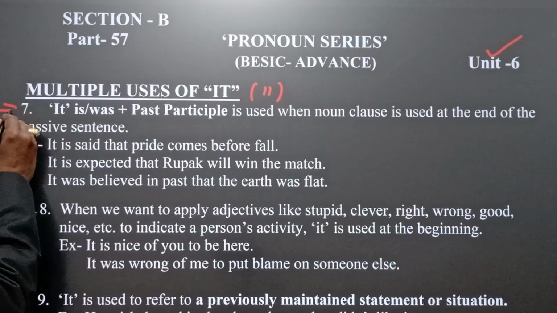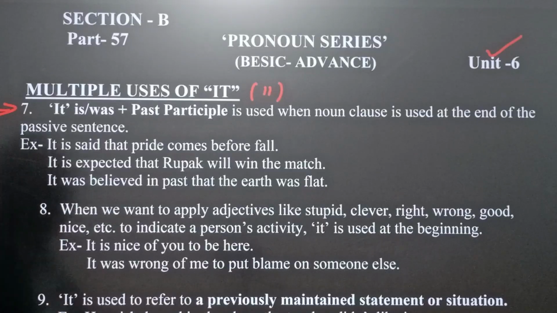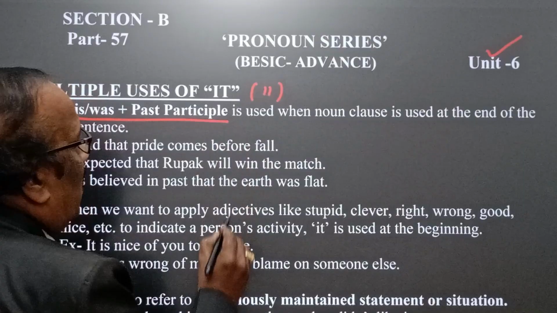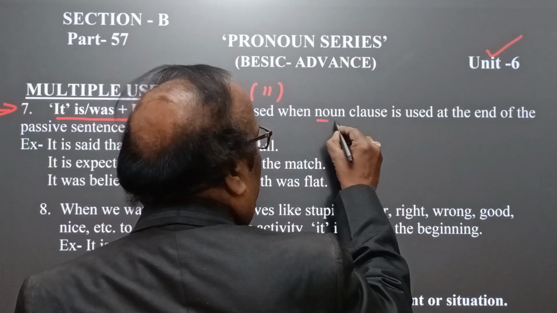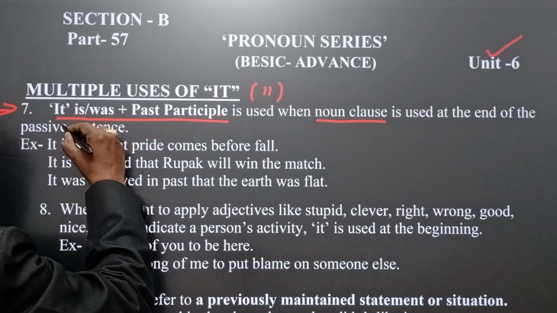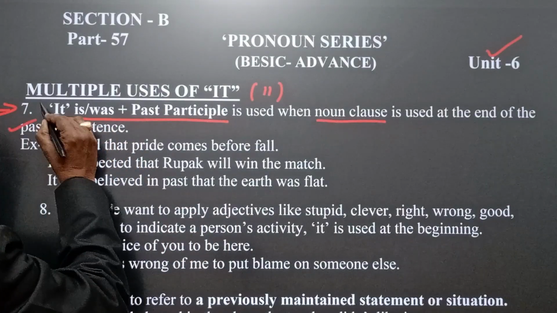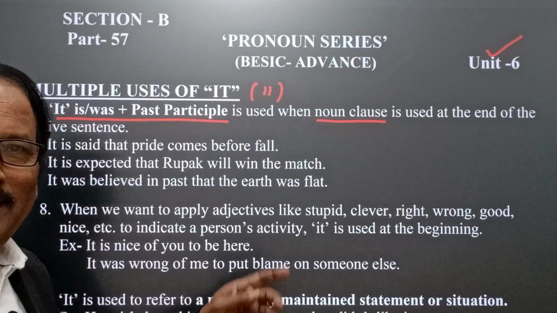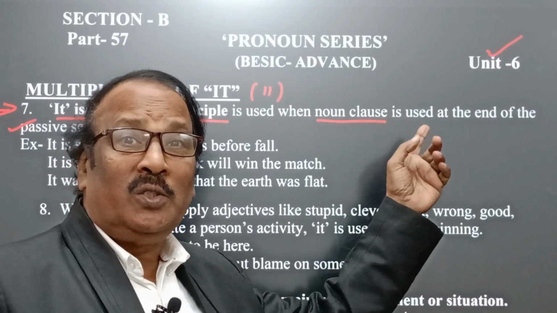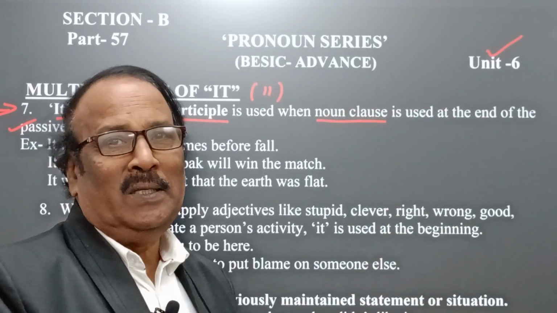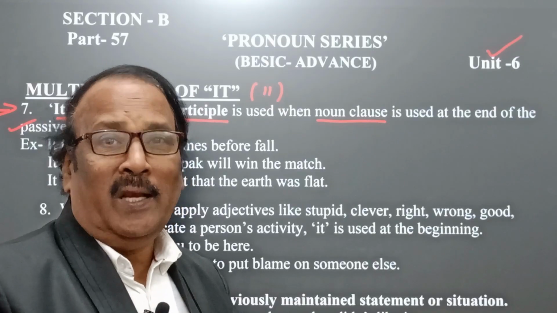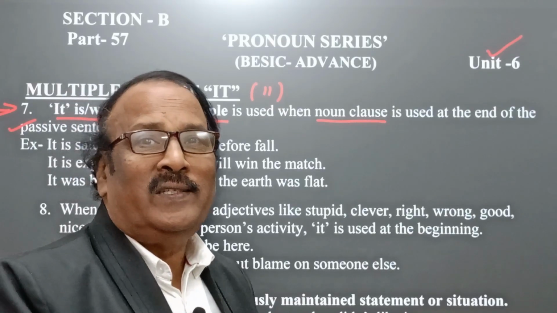This is point 7. In this case, we find it is or was plus past participle is used when a noun clause is used at the end of a passive sentence. You see here, this is a very interesting point. Remember, whenever we keep the noun clause at the end of the passive sentence, we can use it at the beginning. Then how? Let's see.